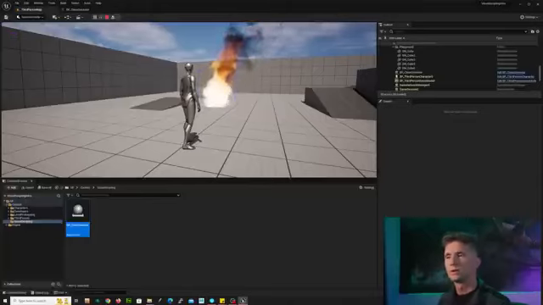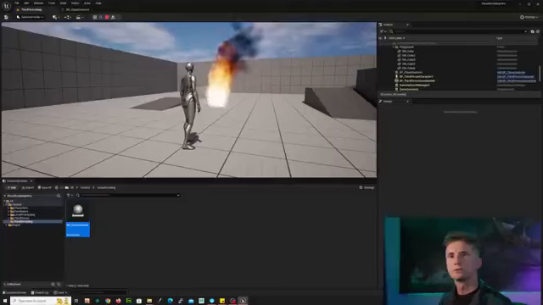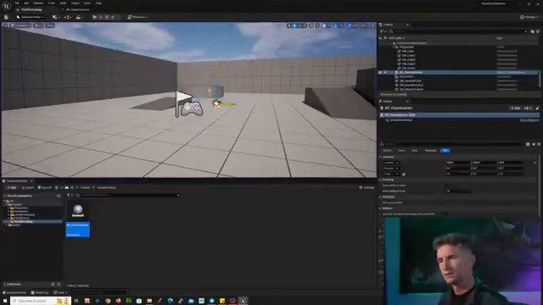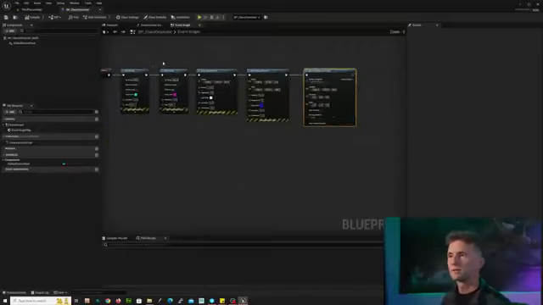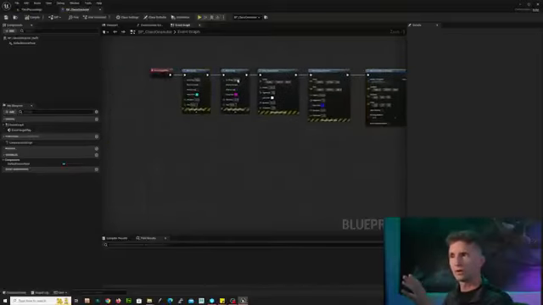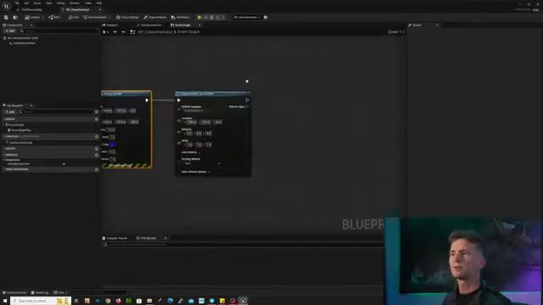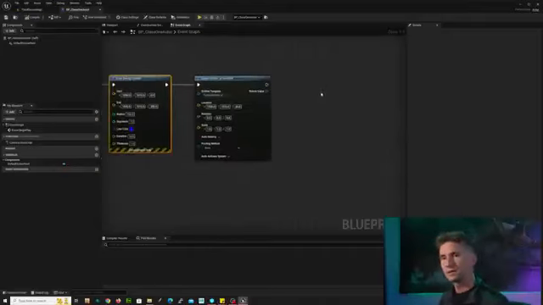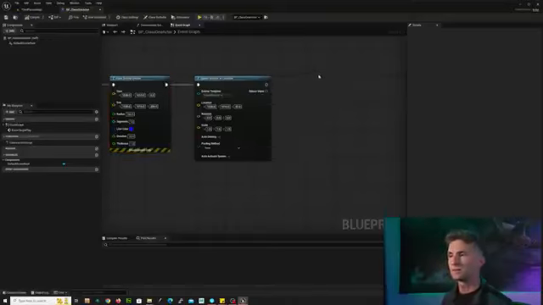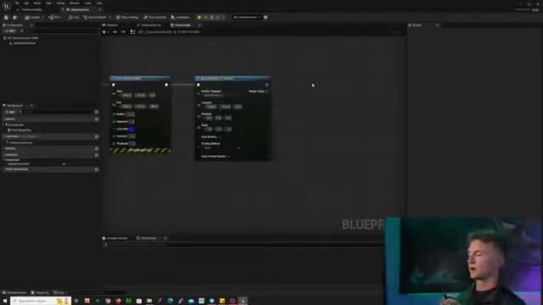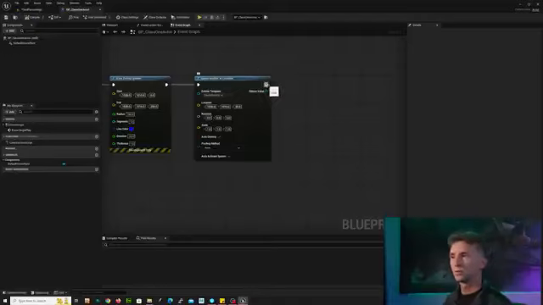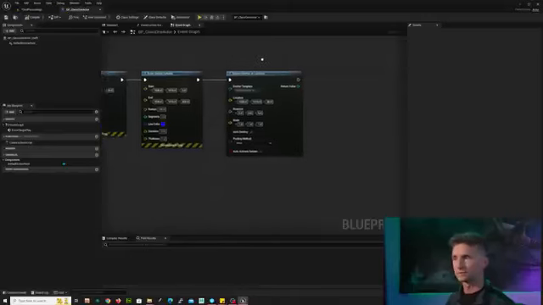Okay, but what can we do with this? Wouldn't it be cool if we made the emitter move? Let's give that a try. So if we come back to our blueprint, we're spawning, and you notice that our hello world text disappeared, then our debug sphere drew in, so did our cylinder. So now we spawned an emitter. Now, in order to make this emitter move, what we can do is set the location. This is where we're going to make a slight change. So far, we've only been dealing with these white pins. These are the execution pins. These determine the order of things.